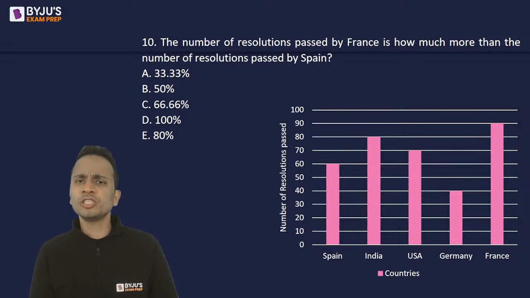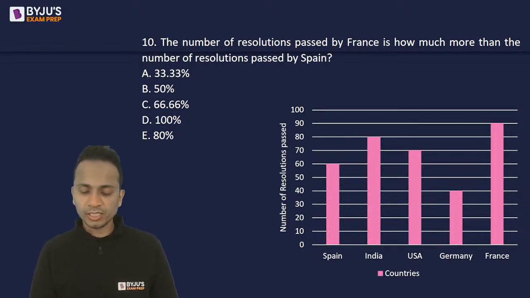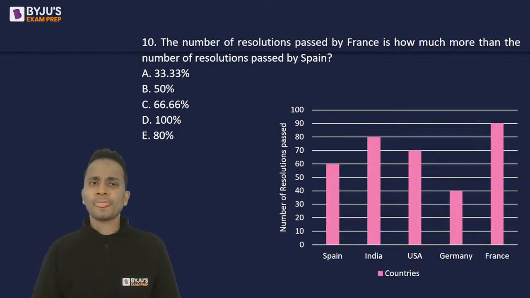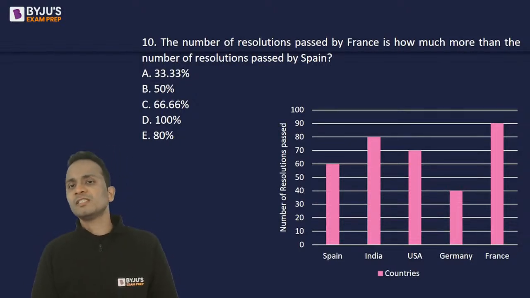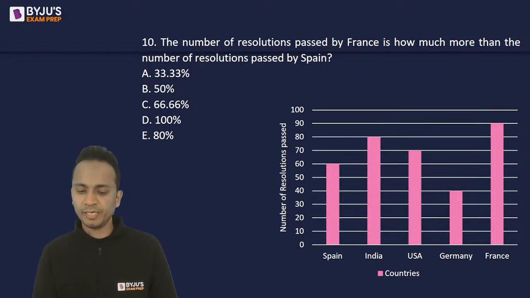The number of resolutions passed by France is how much more than the number of resolutions passed by Spain? All the options are given in terms of percentages. So basically, they're asking the number of resolutions passed by France is how much percentage more than the number of resolutions passed by Spain.